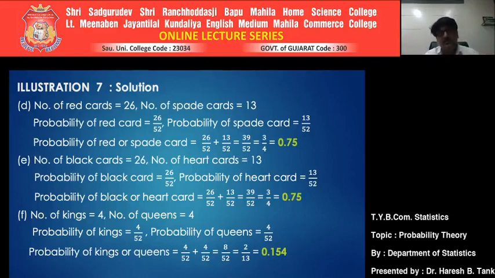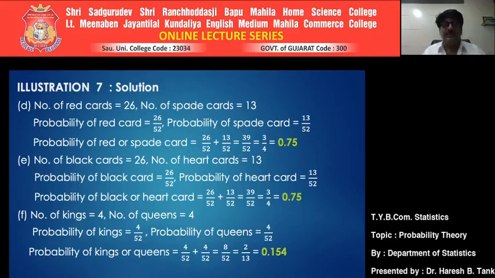If you connect these two events with the word or, mutually exclusiveness is to be tested. Getting a king and getting a queen, are they mutually exclusive? Yes, they are, because while drawing a card, you will not get a king and a queen simultaneously. So they are mutually exclusive.